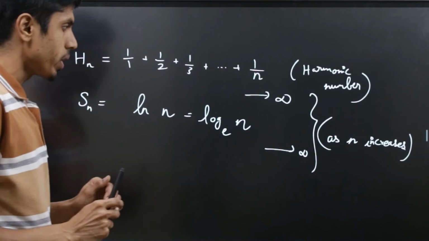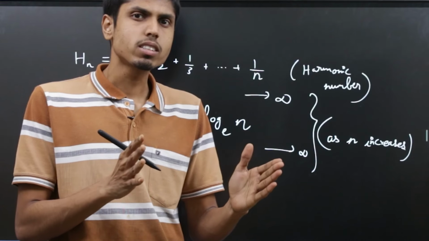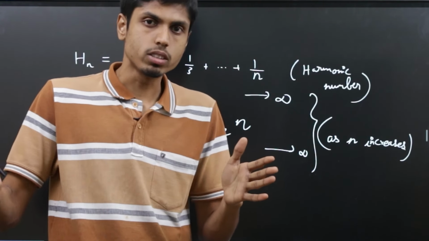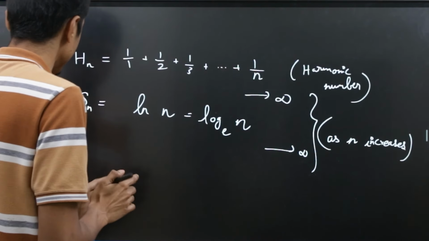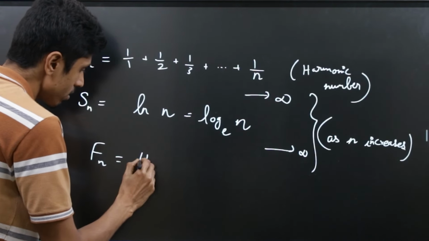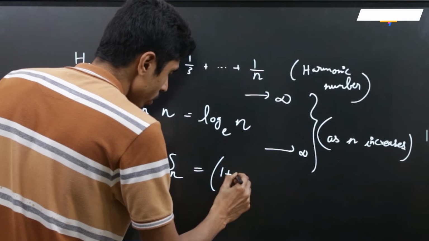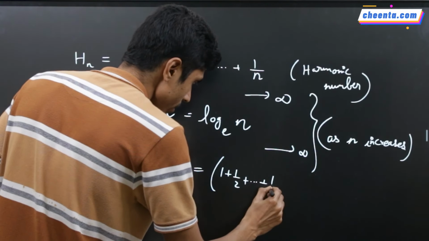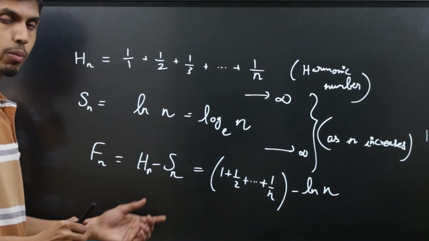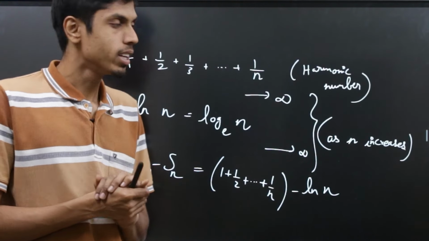Now Euler did the following. He considered the difference between these two functions and analyzed whether that may not diverge to infinity. So let's call the difference function f n, which is h n minus s n. So that's like saying 1 plus 1 by 2 till 1 by n minus ln n. So the amazing fact here is both of these are sluggishly increasing functions.